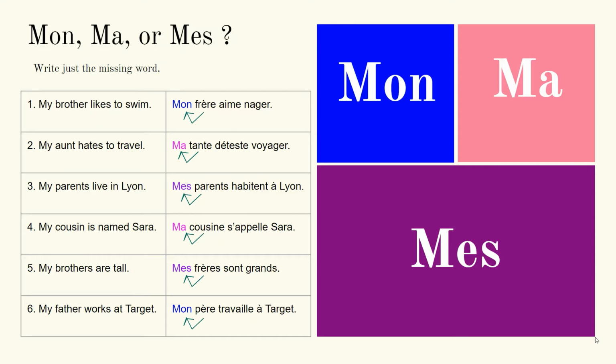Number 5, my brothers are tall. Mes frères sont grands. Now this one's a little weird. If you look at number 1, it says mon frère. But on number 5, it's mes frères. Why is it different even though these are both brother sentences? The answer is because we're talking about multiple brothers this time. Mes frères are my brothers, not my brother.